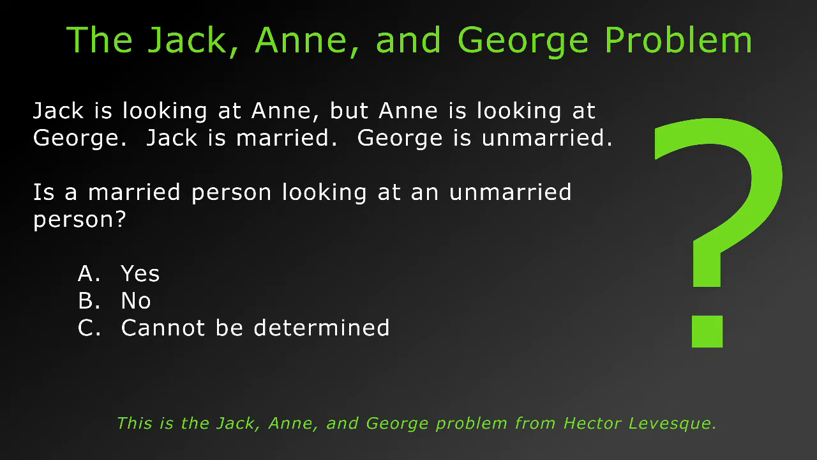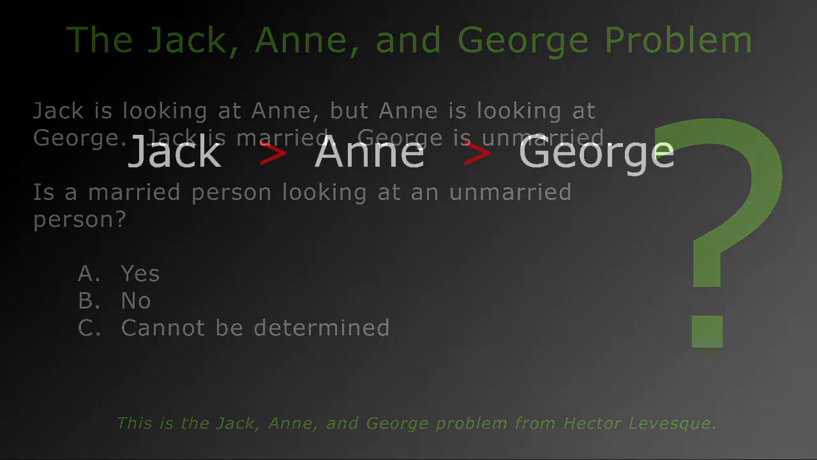Again, this is the Jack, Ann, and George problem from Hector Levesque, a cognitive scientist. About 80% of people get this problem wrong. The most popular answer by far is C, cannot be determined, but that answer is incorrect because it can be determined from the information given whether a married person is looking at an unmarried person in this scenario. The correct answer, therefore, is yes. Now let me demonstrate that yes is the correct answer.